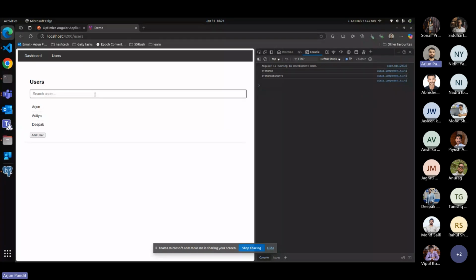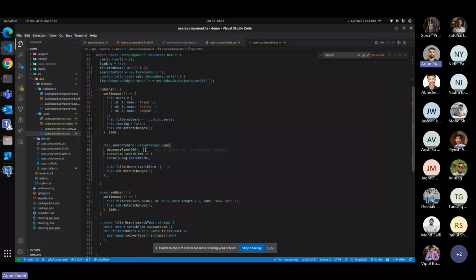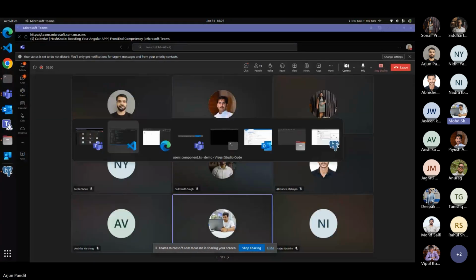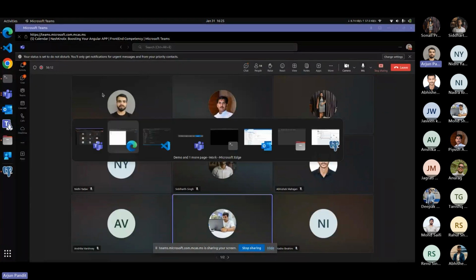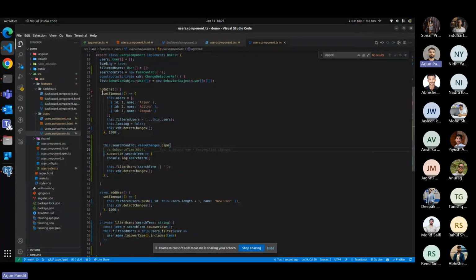If you search for something like my protein, time converter or daily task, without debouncing it will hit the server multiple times, every time you type a key. With debouncing, you can set a particular time so that only after this time it calls the server again. It reduces the server hits basically. Okay, nice. Thank you.